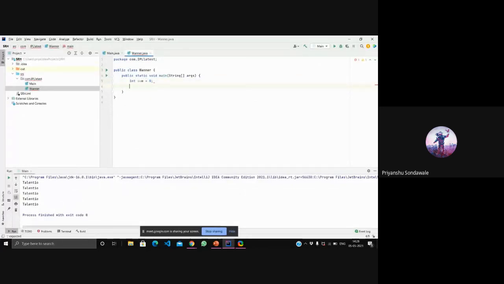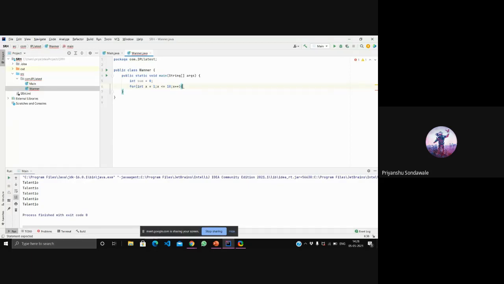Inside the main method I'm using one variable, sum equals 0, semicolon. Then I'm giving my for condition. In the for I'm initializing x equals 1, semicolon. Then the condition: x is less than or equal to 10. And I'm using x++ as the increment operator.